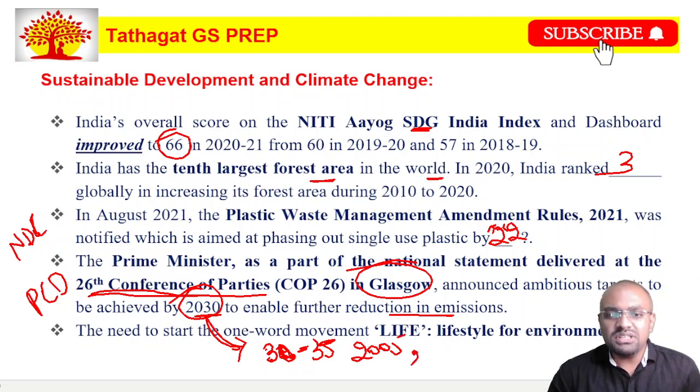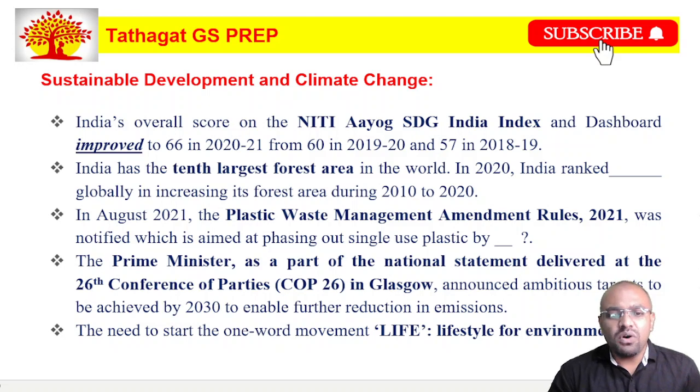Not only this, we have also said that out of our total energy production, nearly 40% of the energy production will be done by renewable energy. And also, among this renewable energy, the highest energy production will come from solar energy, friends. Okay. And also in COP26, the Prime Minister said that there is one urgent need for the whole world to start one movement called LIFE. This LIFE stands for Lifestyle for Environment. This Lifestyle for Environment says that we have to adapt our lifestyle according to the changing environment, friends.